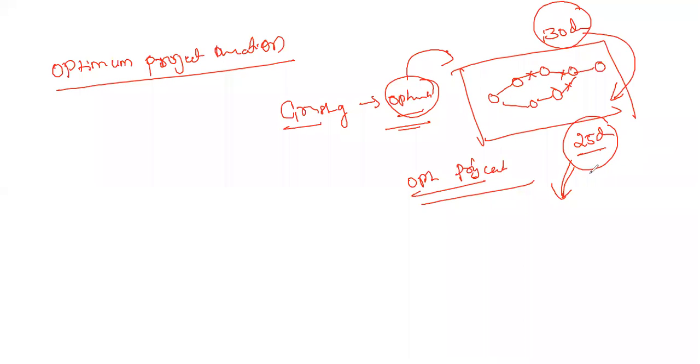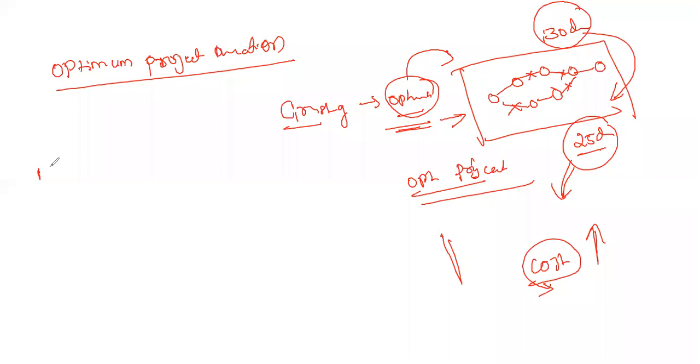Beyond this we can also do it, but it will be a very high cost. There is no meaning in spending more and more cost to reduce the duration. So this is the optimal cost that will be involved in a particular project in order to finish the activities. The project duration we calculate using the optimal cost and the crushing process is called the optimum project duration. Okay, so this is about the duration of the activity.